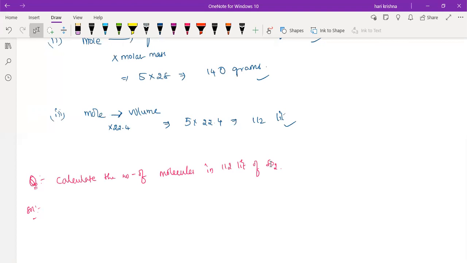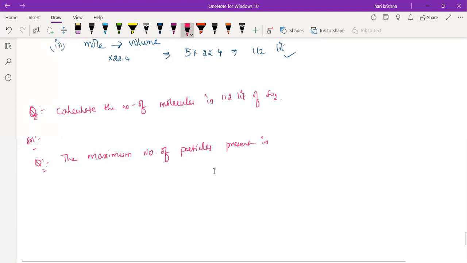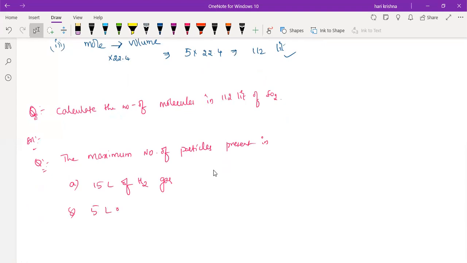Next, find out the second question. The maximum number of particles present in: A, 15 liters of H2 gas; B, 5 liters of N2 gas; C, 0.5 grams of H2 gas; and D, 10 grams of O2 gas. What is the answer?